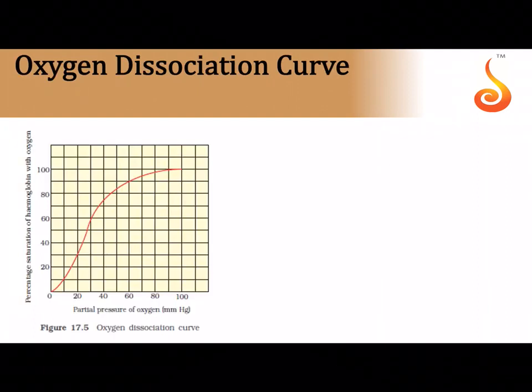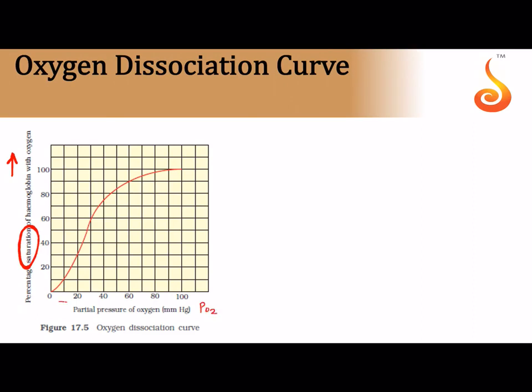Now, to understand the oxygen and hemoglobin relationship, we need to learn a curve that is called the oxygen dissociation curve. On the y-axis, they have given percentages of how much oxygen is bound with hemoglobin. This is called percentage saturation. Saturation means how much of the oxygen has successfully combined with hemoglobin. On the x-axis, we are taking the partial pressure of oxygen.